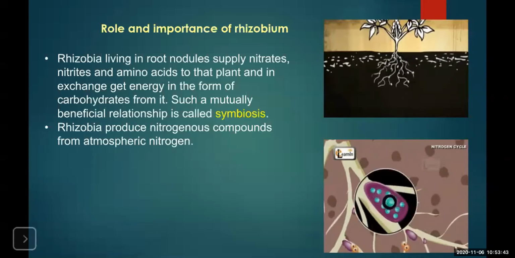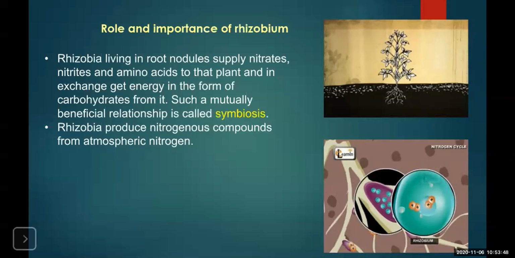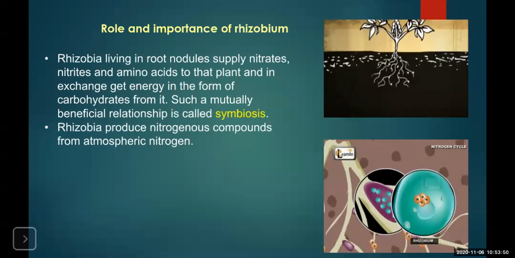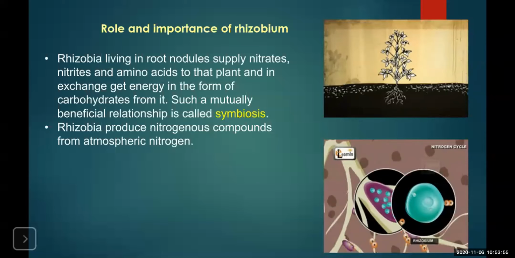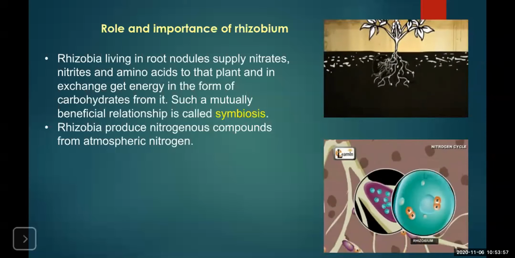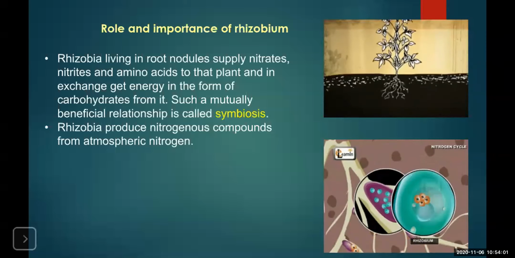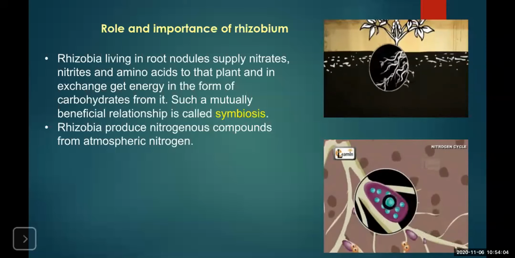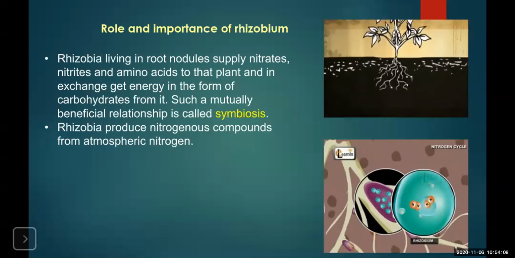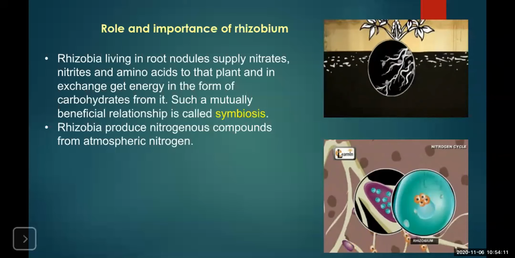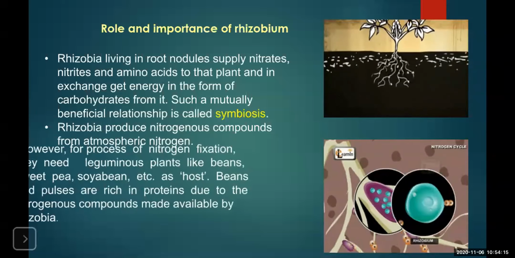So this protein formation takes place with the help of nitrogen. Nitrogen is the basic component for the formation of these proteinaceous compounds, and hence the leguminous plants need nitrogen. So the rhizobium traps the atmospheric nitrogen and converts it into nitrates and nitrites that can be consumed by the plants for their growth.